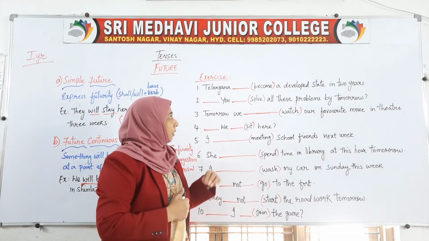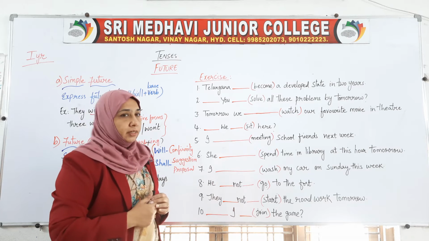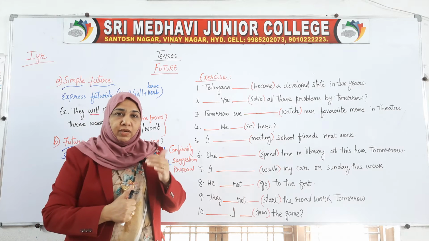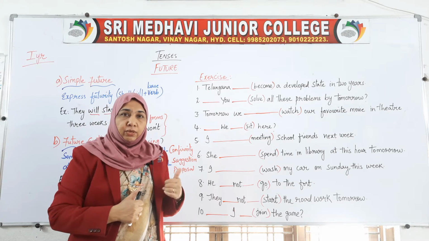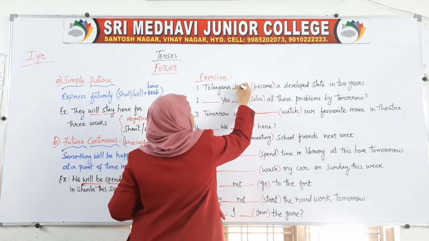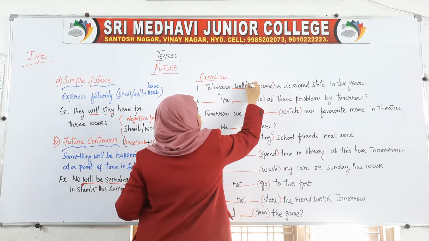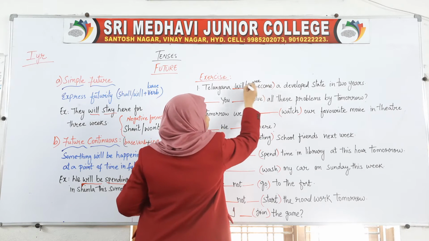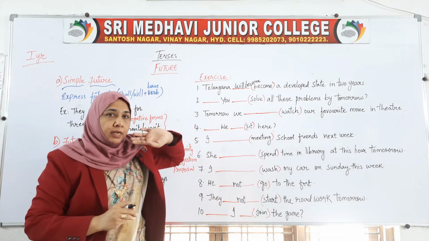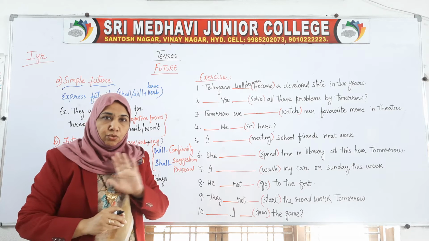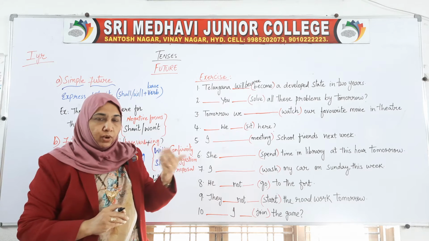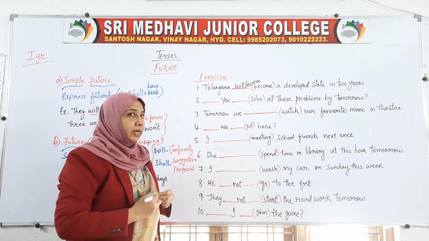Telangana dash become a developed state in 2 years. We are sure that in future it may happen. So here we will have to use will become, the form of become as it is. You have to change the verb according to the requirement, but in the future tense there is no need to change it, because the verb remains as it is. Only we have to add the proper helping verbs or linking verbs.